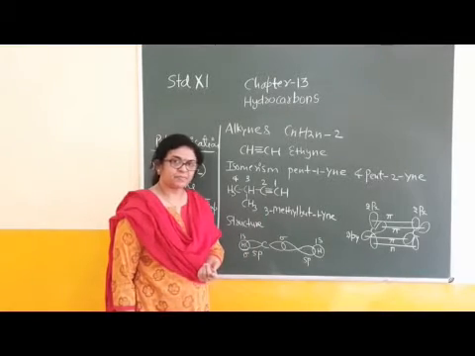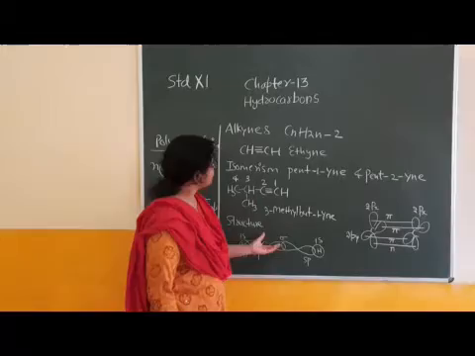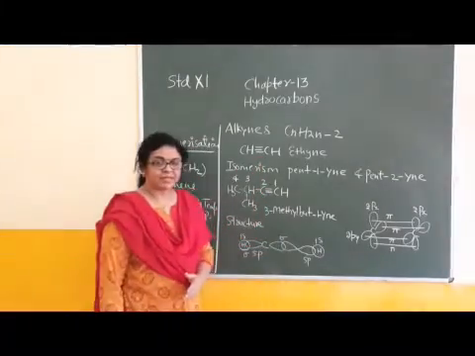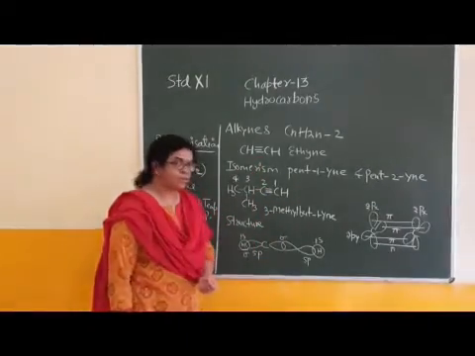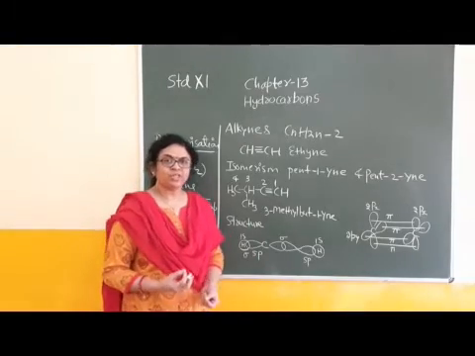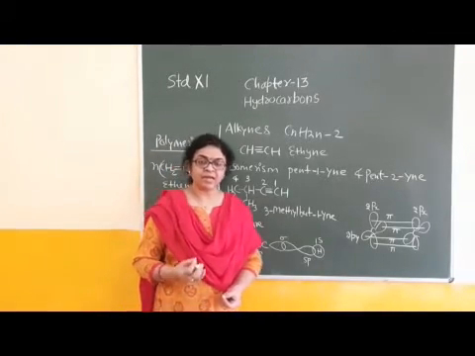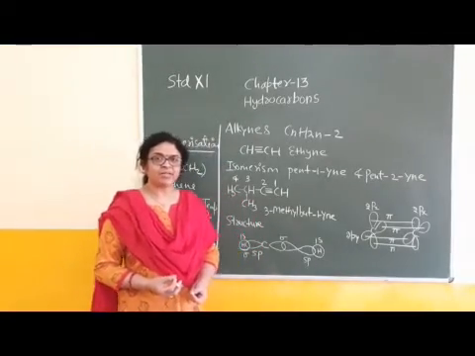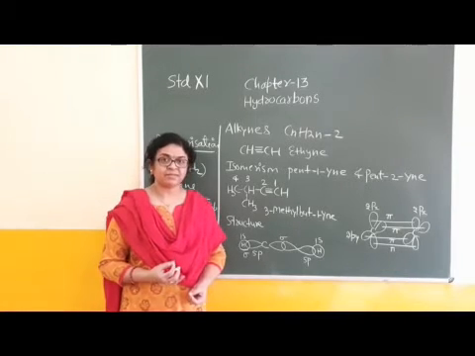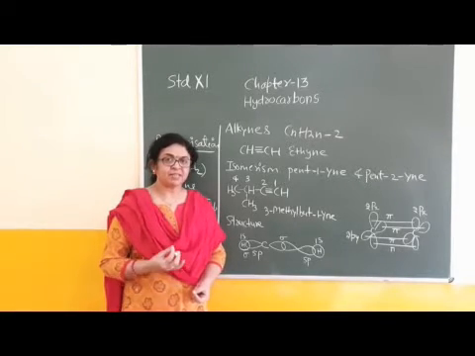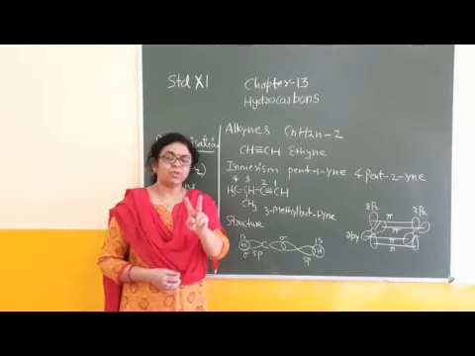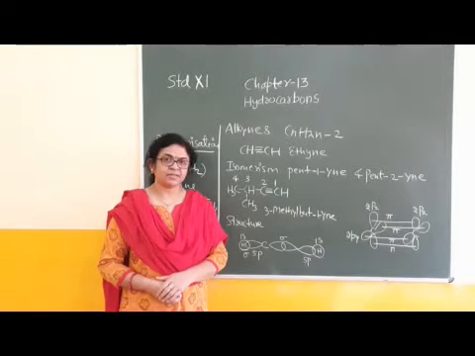Okay children. Now the next concept in the same content, alkynes, is structure. What is the common geometry, the common shape of alkynes? Children, in alkynes, triple bonded carbon atoms are sp hybridized, and an sp hybridized carbon atom is always attached with two other atoms, right?